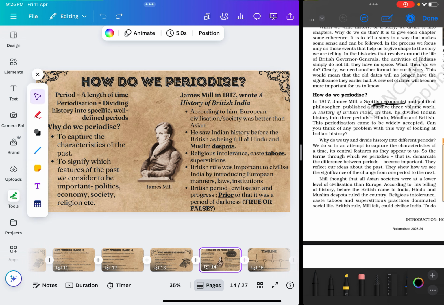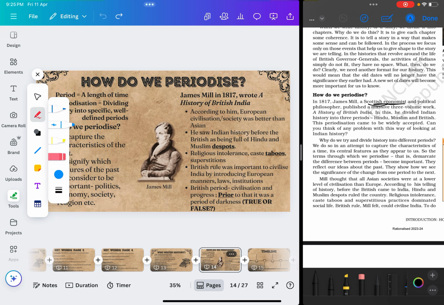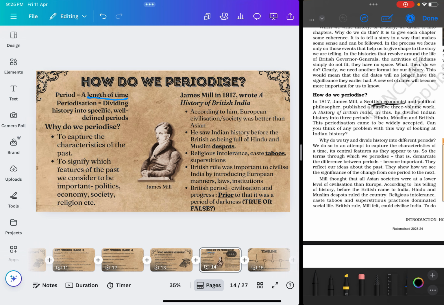Now, if you look at what we mean by a period, right? So a period is any length of time. Like we have periods in class, so each period is 40 minutes, so that's one period of time for school. Now, what is periodization? Periodization is when we divide history into specific well-defined periods, right?